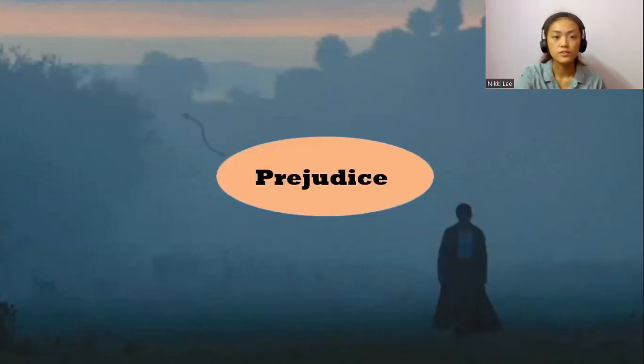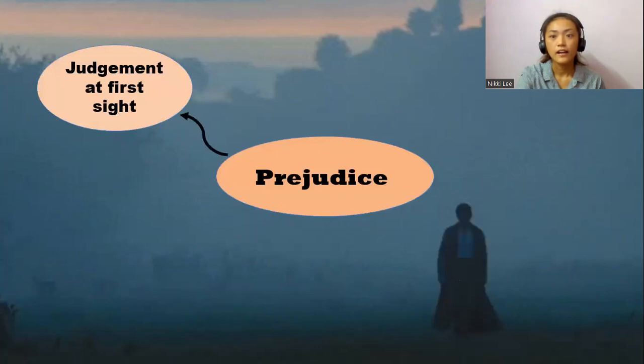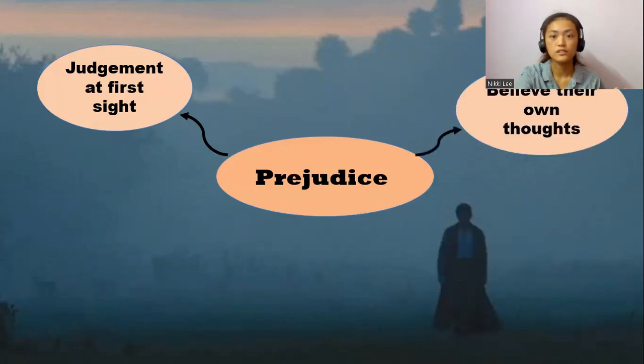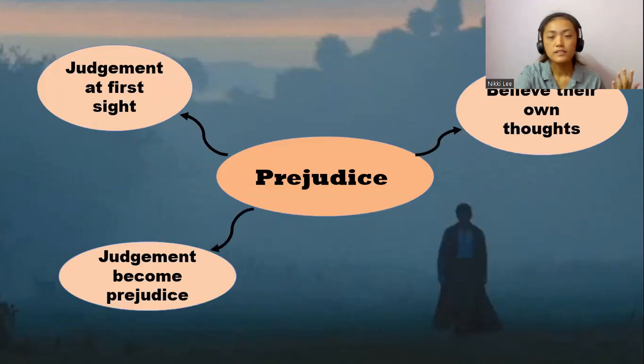Next, prejudice usually means judgment at first sight, which means that they don't really know the person and just believe their own thoughts about that person. By that, the judgment becomes a prejudice because they think it won't change easily, but it needs time to change after they get to know the person more.